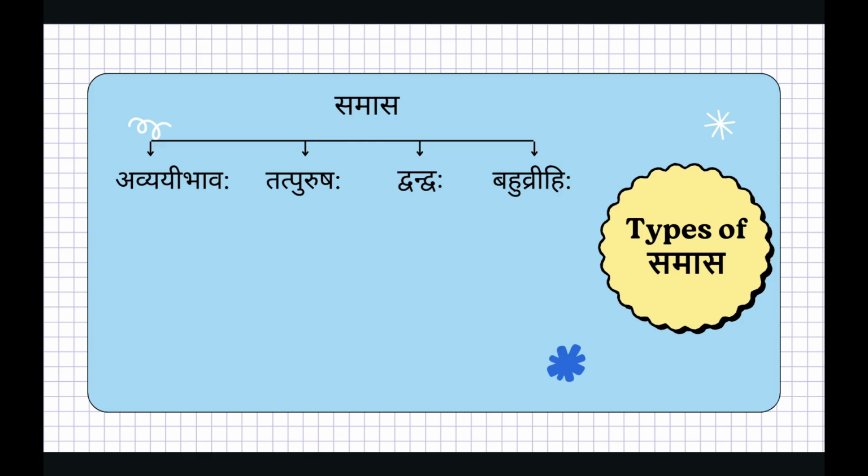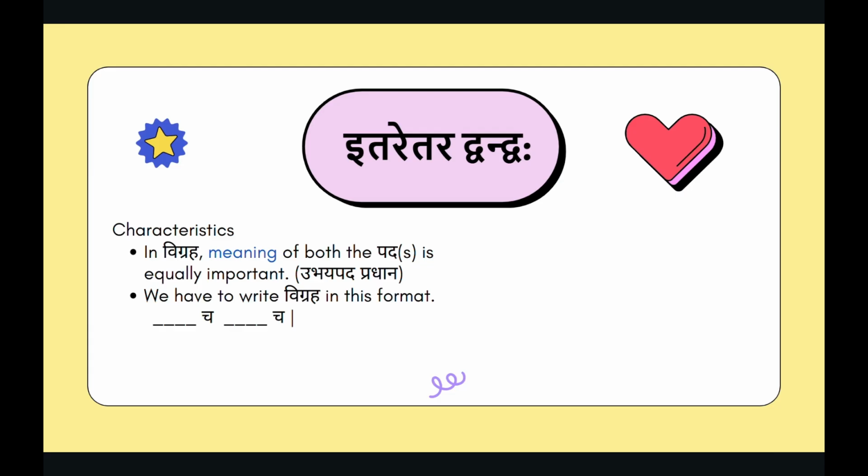There are four main types of Samas: Avyayi Bhavaha, Tatpurushaha, Bahuvrihihi and Dvandvaha. Dvandvaha Samas is further divided into two categories, namely Itaretar Dvandva and Samahar Dvandvaha. In this lecture, we would be discussing Itaretar Dvandva.